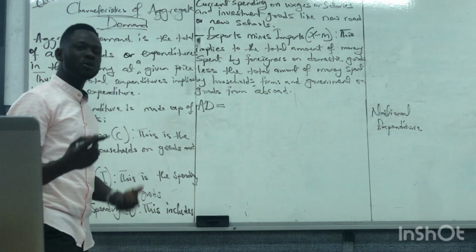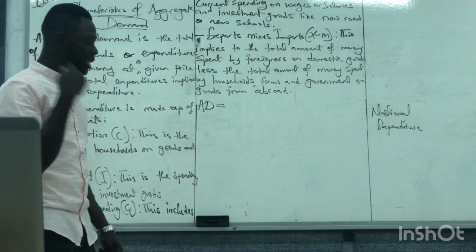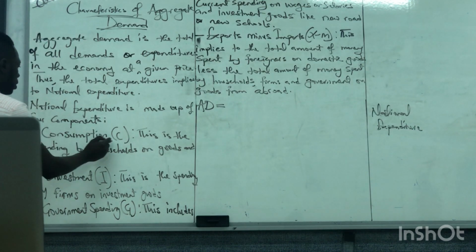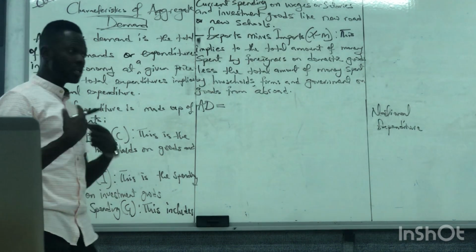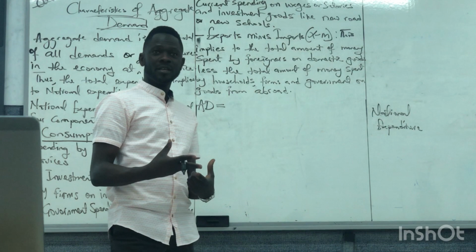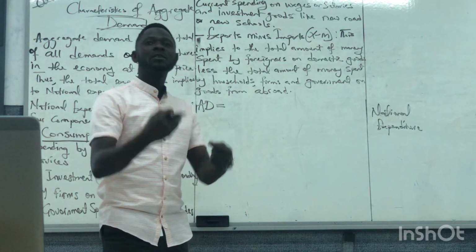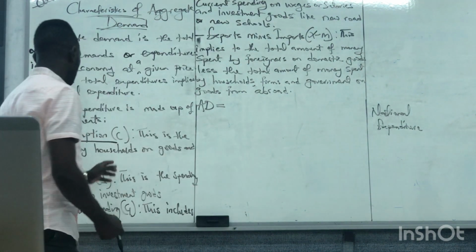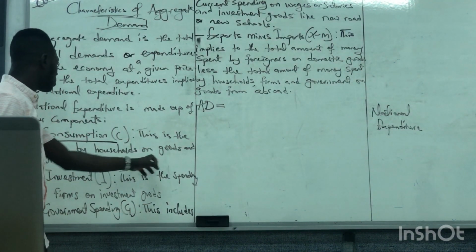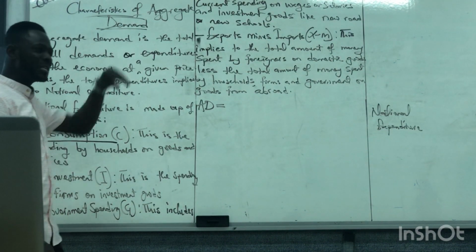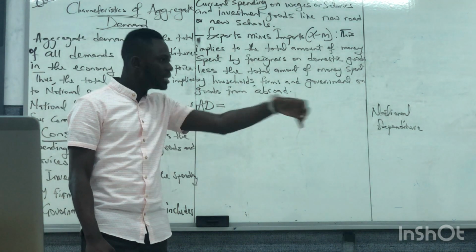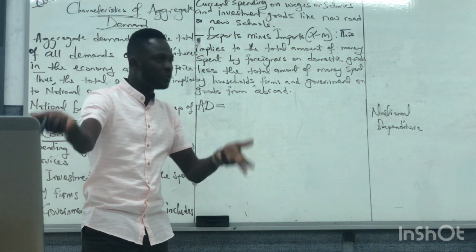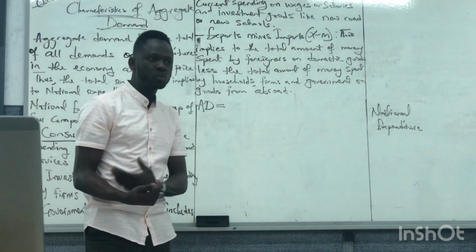So let's see the components of aggregate demand or national demand. The first one, consumption. We're talking about things we buy as individuals, to consume, either goods or services. So this is the spending by households on goods and services. It's our spending on things like television sets, the phone, the food we eat, the clothes we put on.